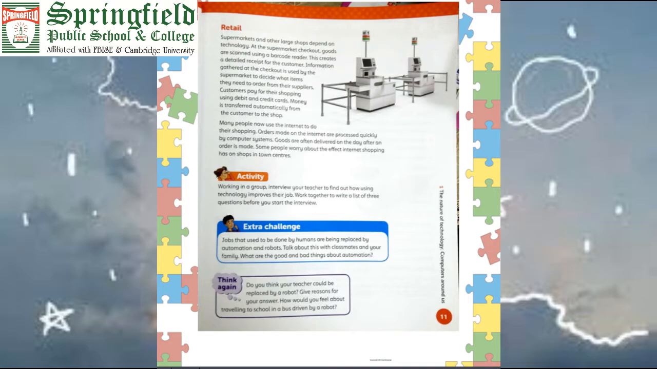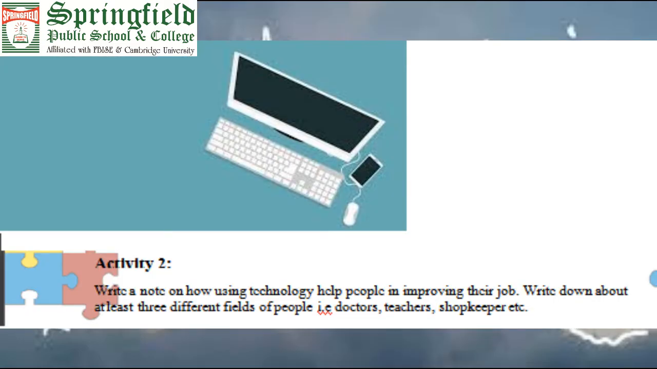Okay, now what you have to do, I am giving you one more activity. Activity number 2: write a note on how people use technology to improve their jobs. Write down about at least 3 different fields of job: doctor, teacher, and shopkeeper.